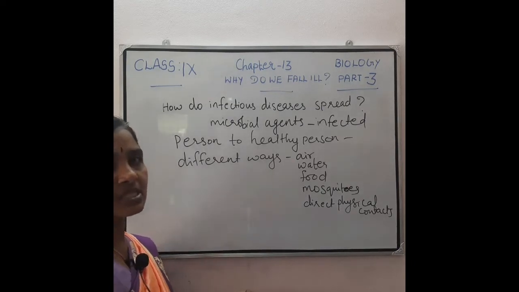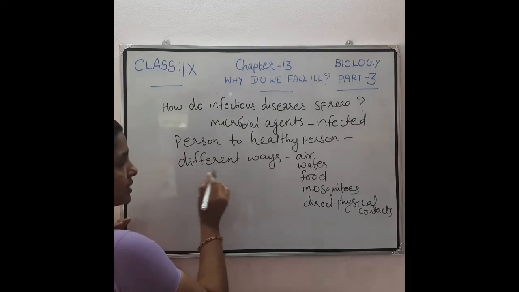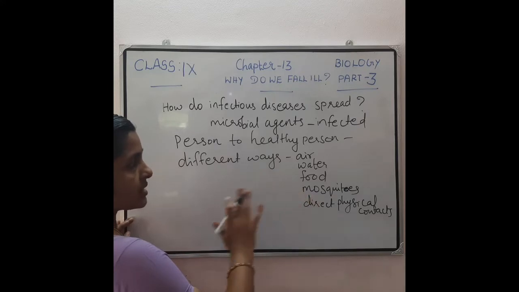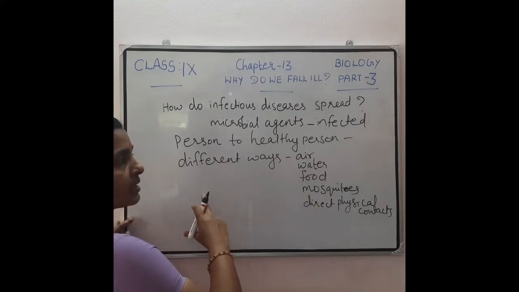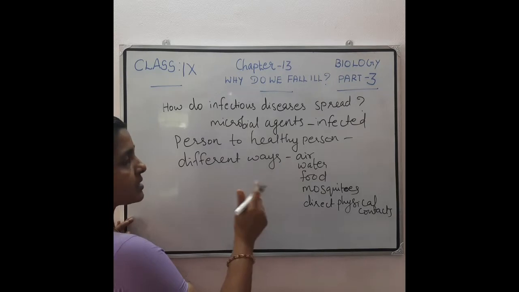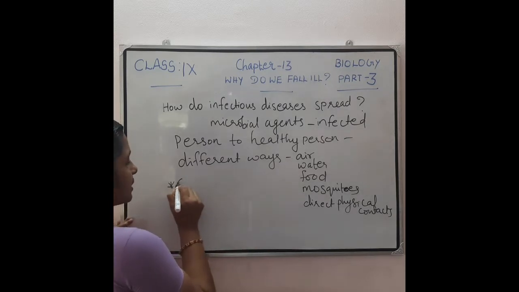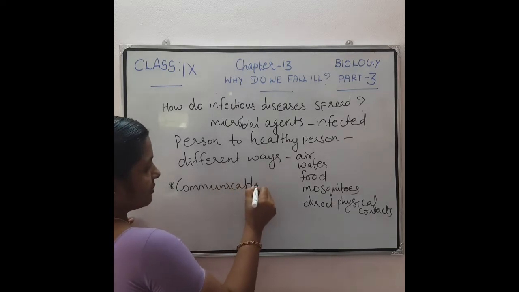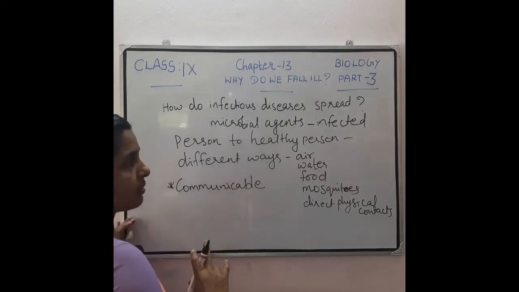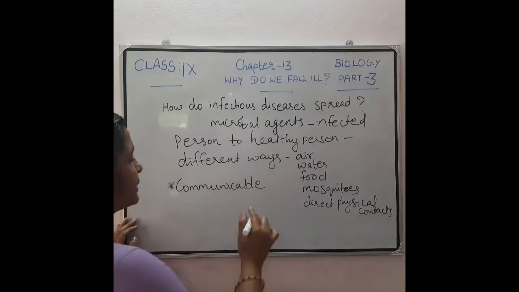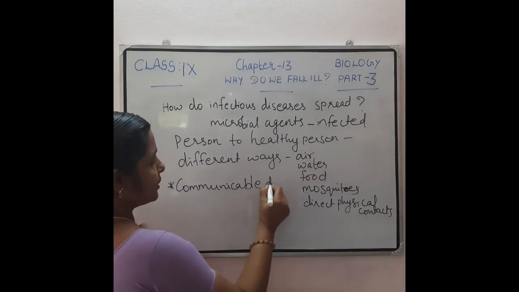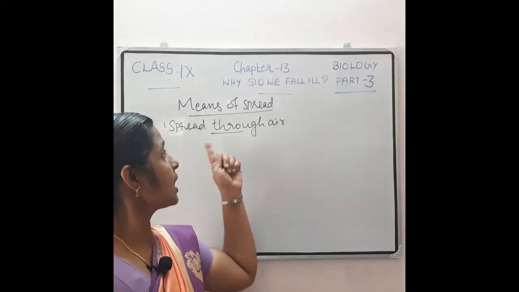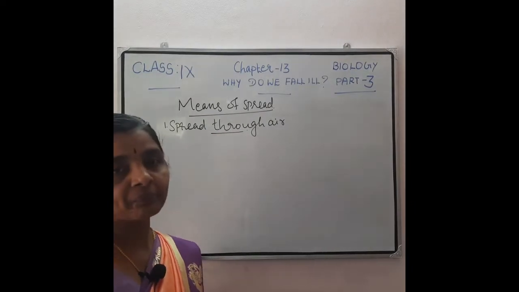Anyhow, these infectious diseases are spreading in the community, that is, from an infected person to a healthy person. That means they communicate from a diseased person to a healthy person. So this is also called what? Communicable diseases. That means the disease can spread from an infected person to a healthy person, so it is called communicable diseases also. Then the first one is how these diseases spread through air.